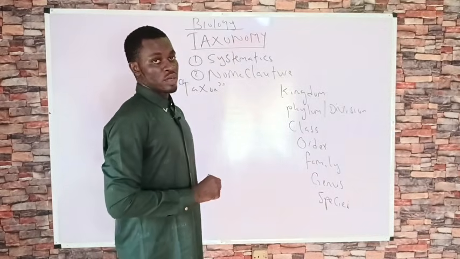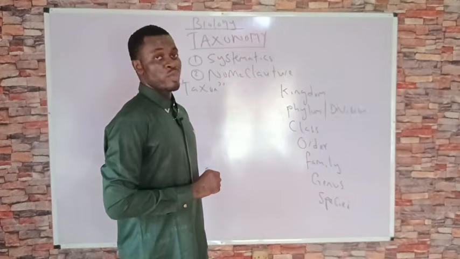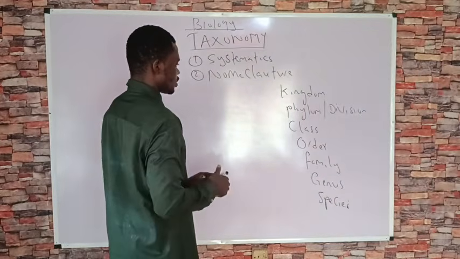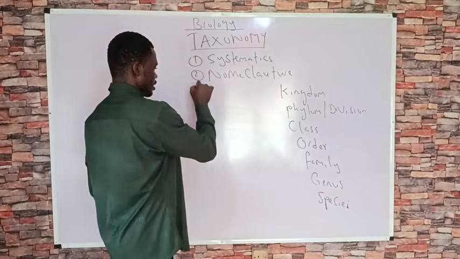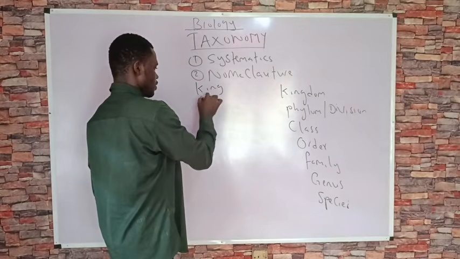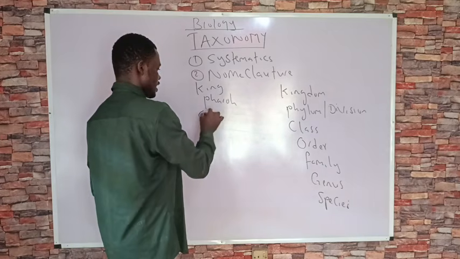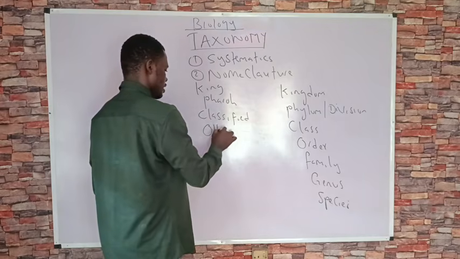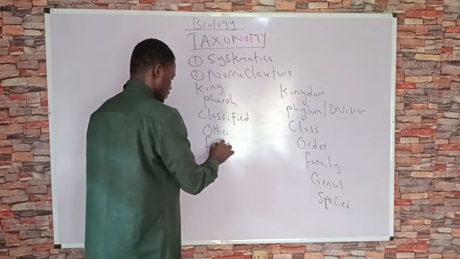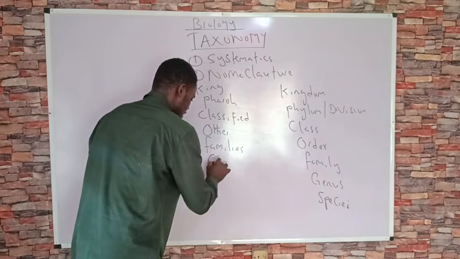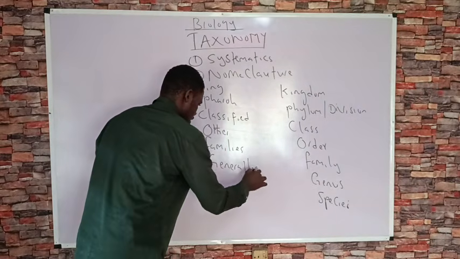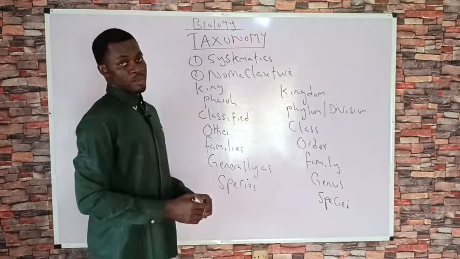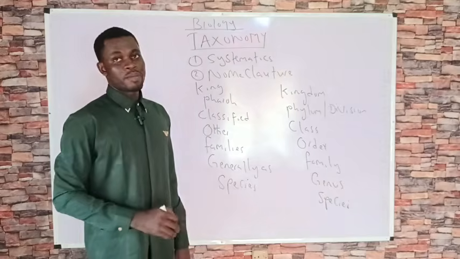Now, not to worry, we have a way we can identify them. Just remember this mnemonic: king, pharaoh, classified, order, families, generally as species.